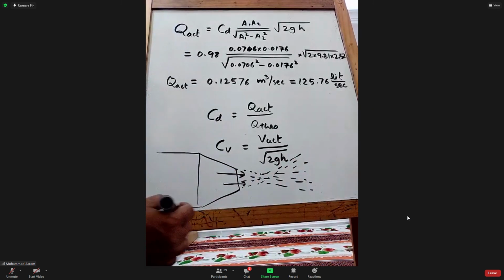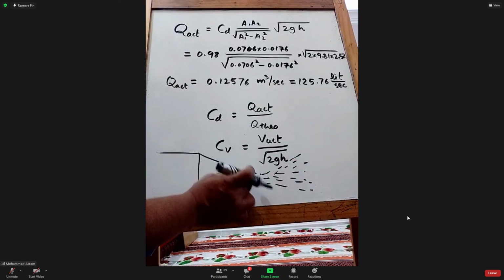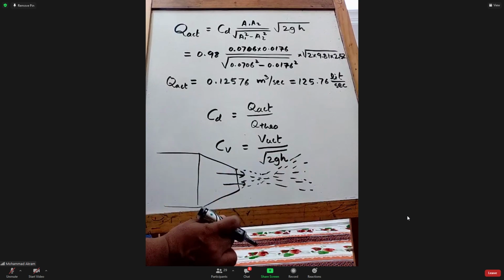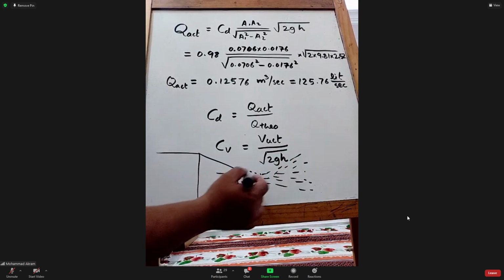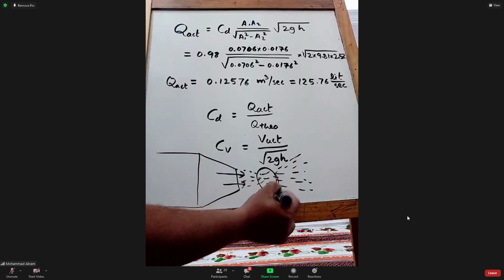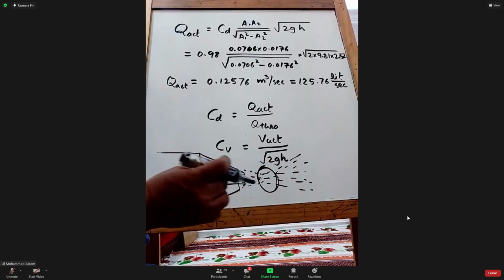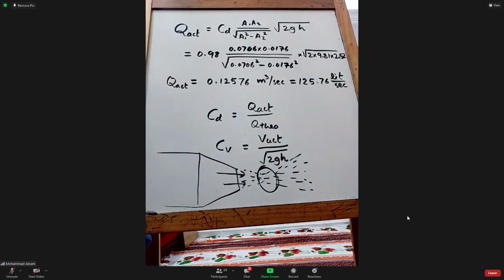Even if there is no convergent divergent section, naturally there is a distance after that where a very small area will be there, then it will again diverge the fluid flow.